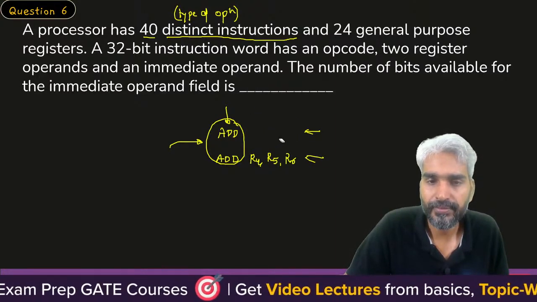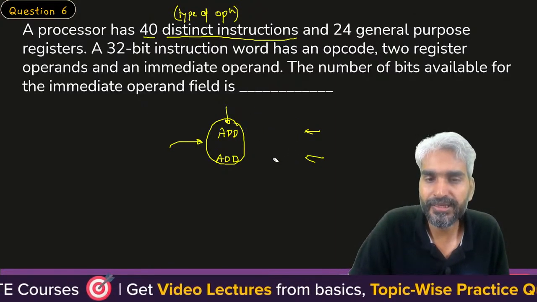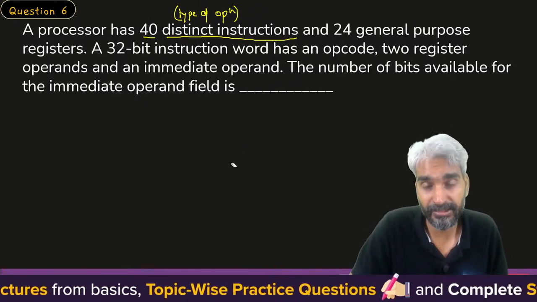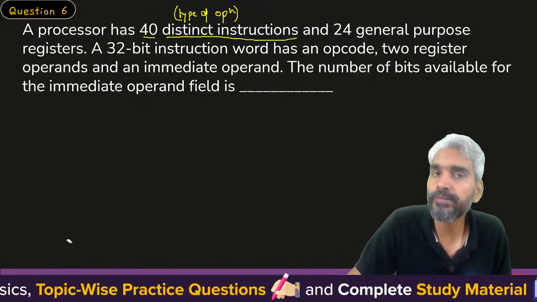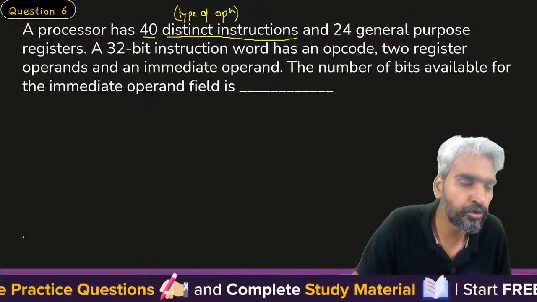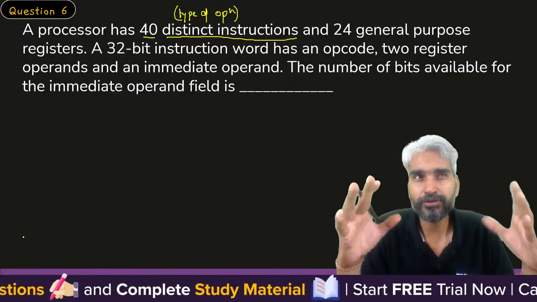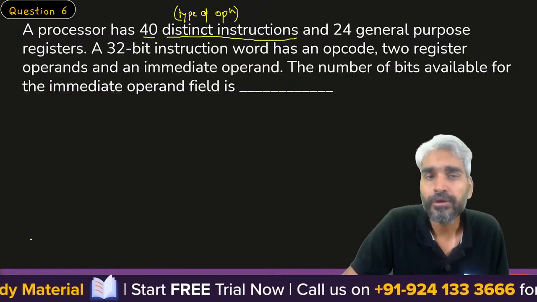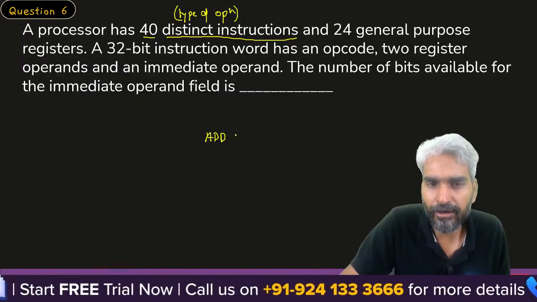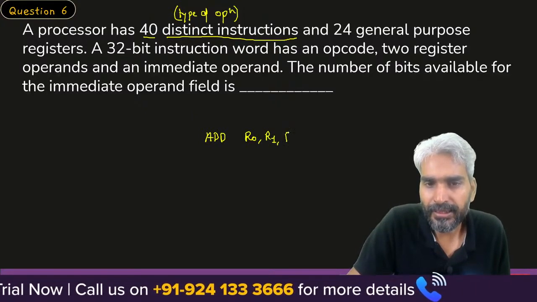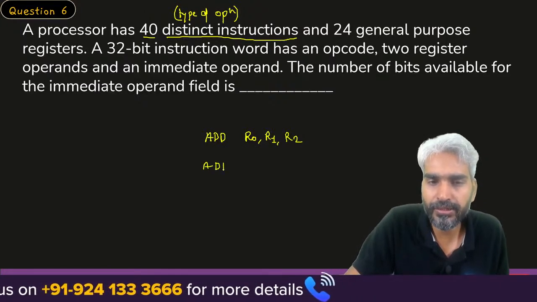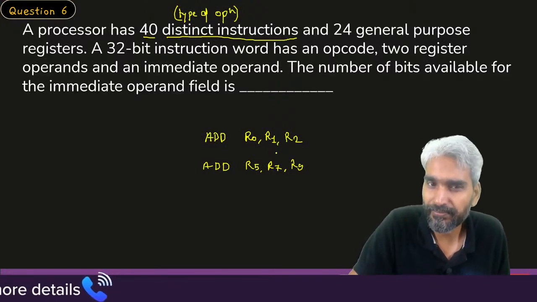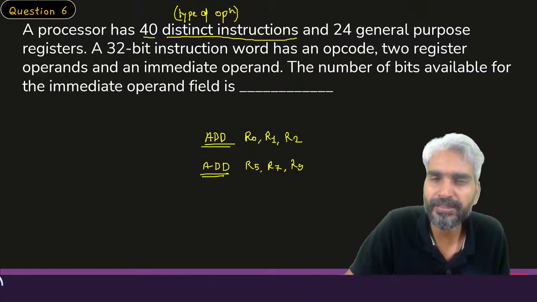We are eventually concerned with the type of operation that we are performing, because the CPU needs to learn how to perform the addition, how to perform the subtraction, how to perform the multiplication. That's what the processor designer needs to teach the control unit. Once it has taught the control unit how to execute the instruction add R0, R1, R2, then the control unit already knows how to execute add R5, R7, R9, because the procedure is the same.